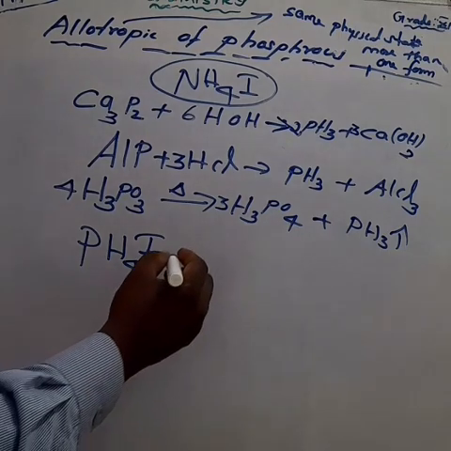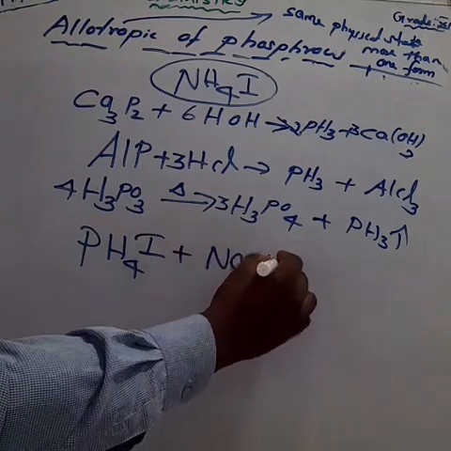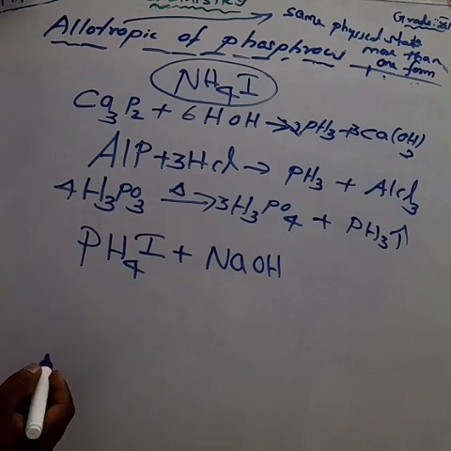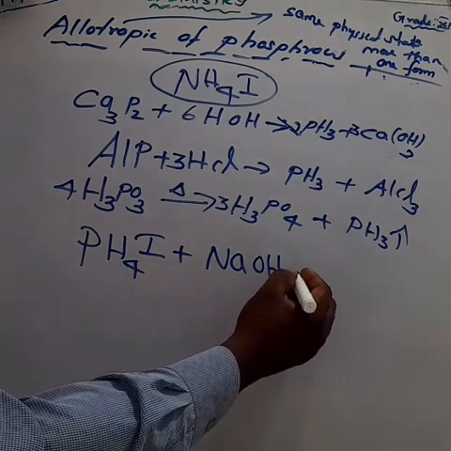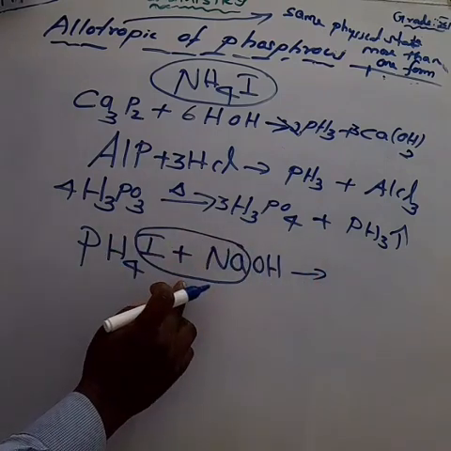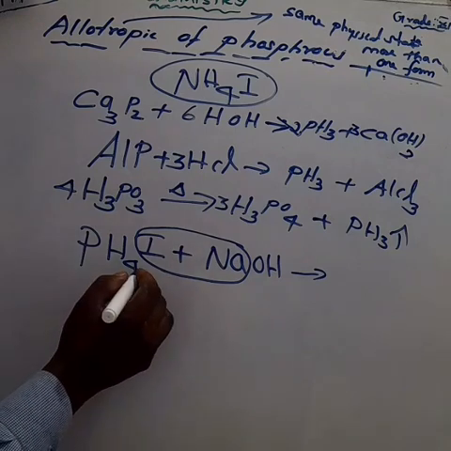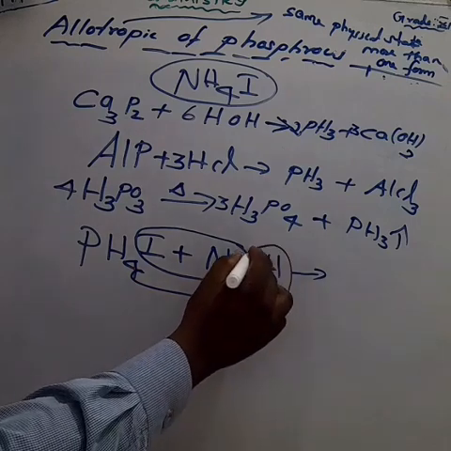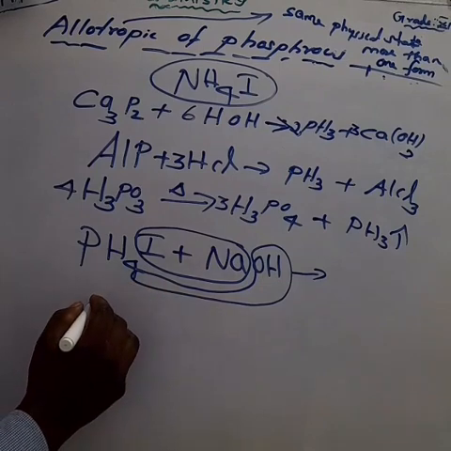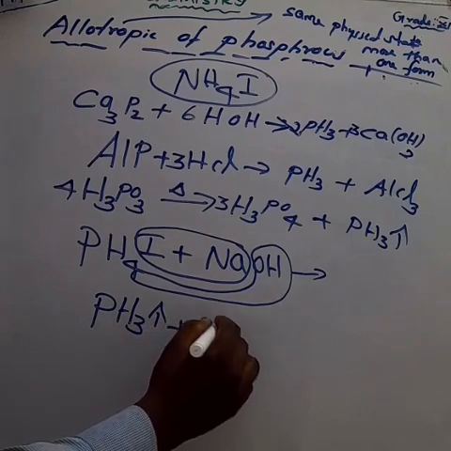It reacts with caustic soda solution. Caustic soda means sodium hydroxide. So, we are adding sodium hydroxide, NaOH. This sodium combines with iodine, we get sodium iodide. And also, one of the hydrogens from PH4 reacts with the OH to form water molecules. The remaining is PH3. We get phosphine. Now the equation is balanced.